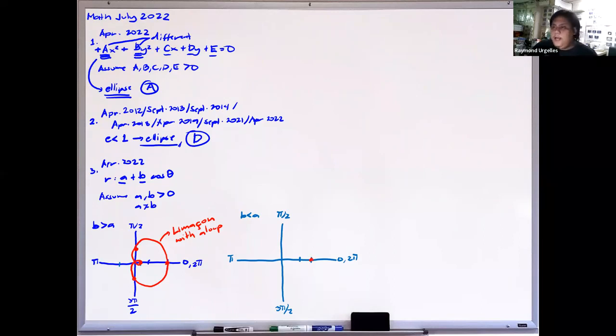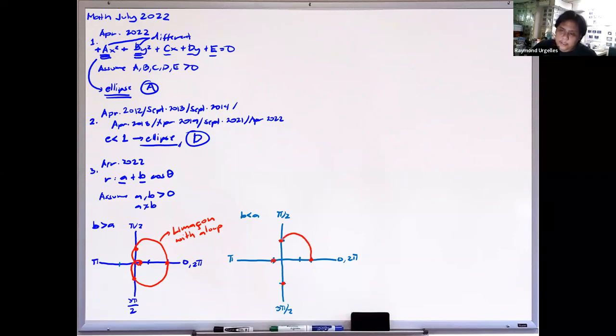Then yung pi over 2 natin will be at A, so dito yung A. Tapos yung next is A minus B, but this time A is greater than B. So yung difference niya will be around here. Tapos we have 3 pi over 2, so A ulit, kasi cosine of 3 pi over 2 is 0. So we have a point here, point here, point here. Makikita natin this time, wala tayong loop.